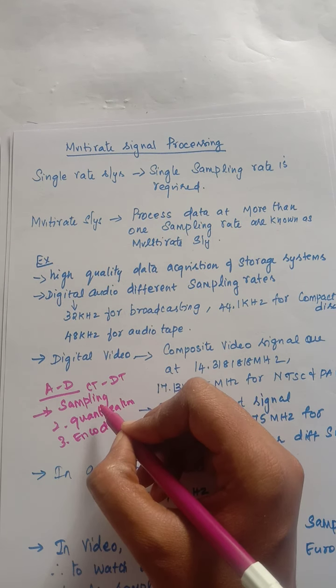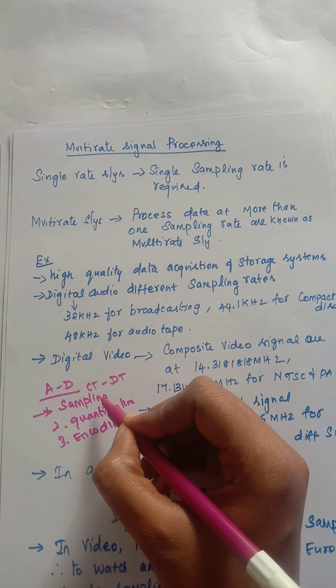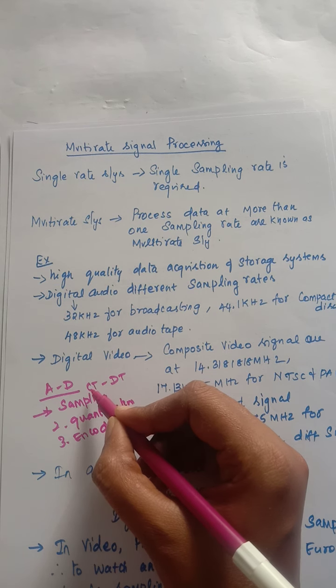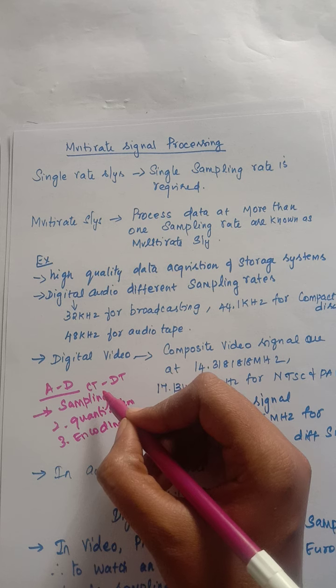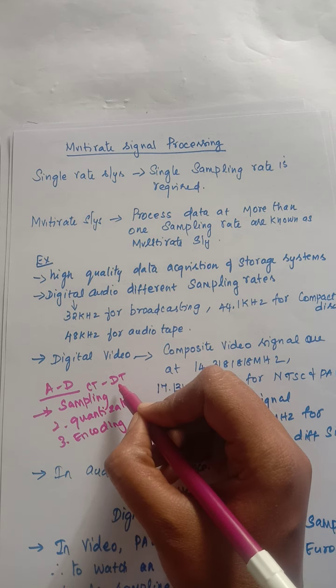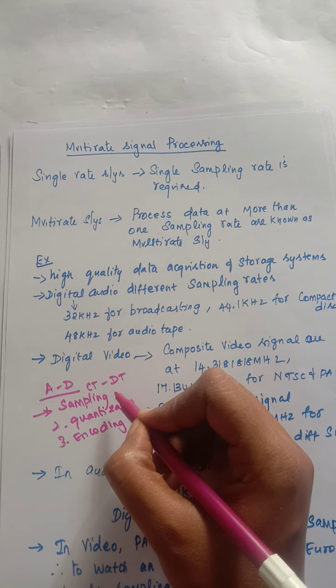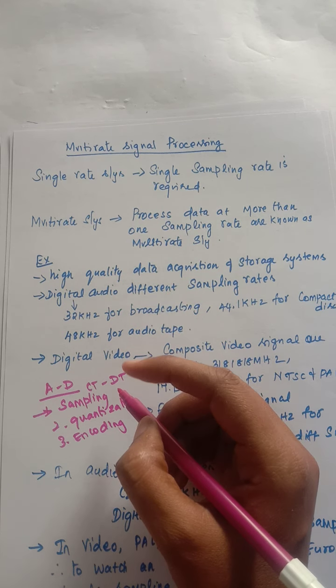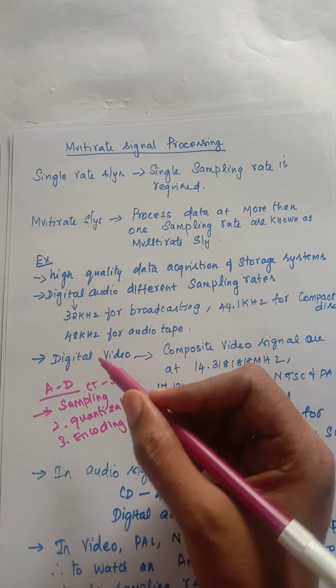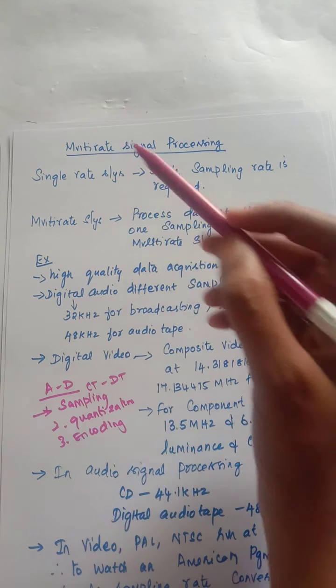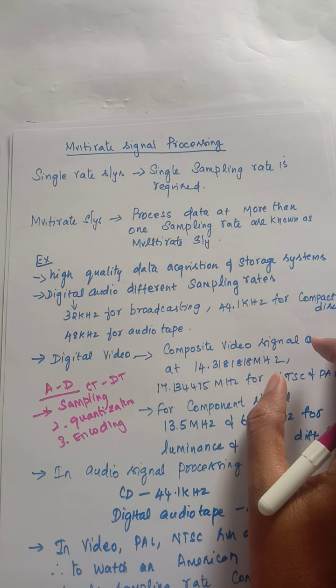We will perform sampling, that is we will multiply an analog signal, a continuous time signal, with a train of impulses to convert it into a discrete time signal. Okay, so that involves a single sampling frequency. Such type of system is said to be a single rate system. So if a system needs to process on more than one sampling rate, then you need to have more than one sampling rate.